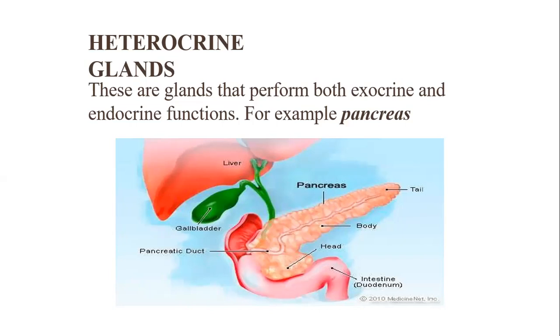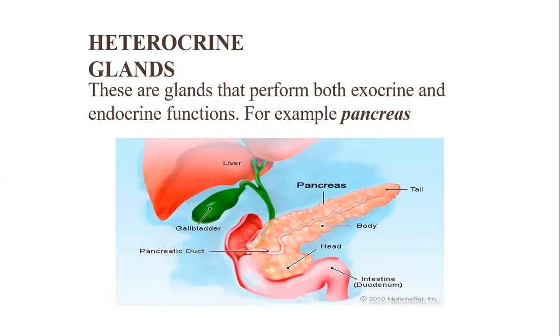That type of chemicals are pheromones. The pheromones are to attract other animals of their type. So these pheromones are the chemicals secreted by exocrine gland. This is a general idea about endocrine, exocrine and heterocrine gland.